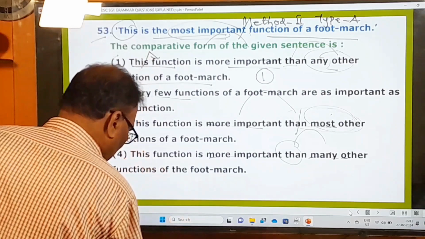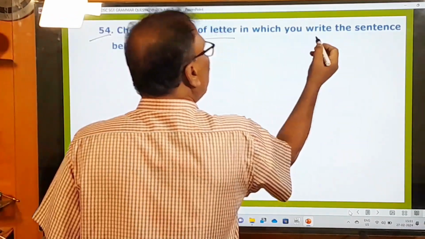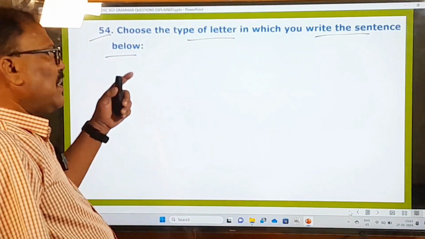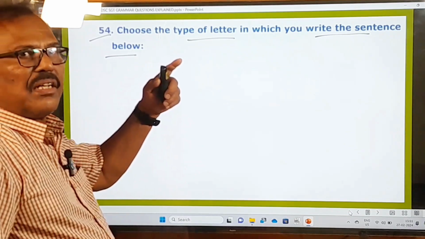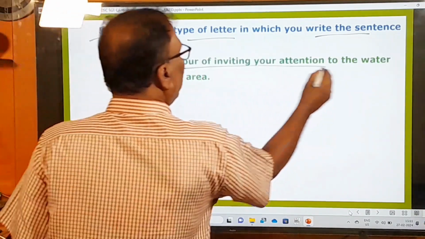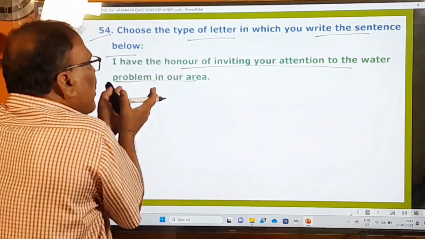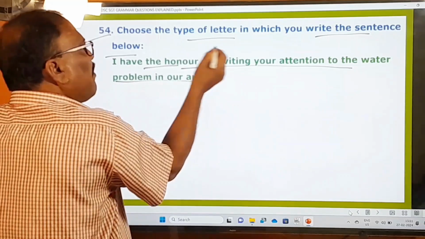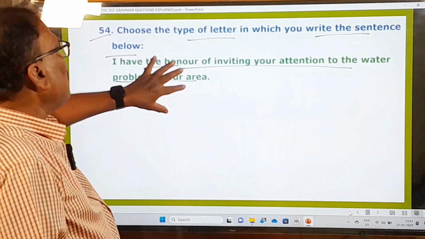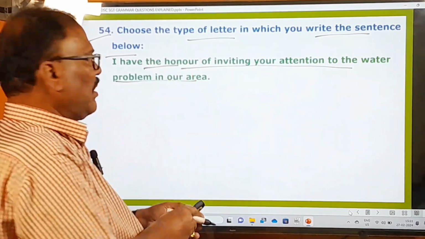Now let's move on to the next question. 54th question. Choose the type of letter in which you write the sentence below. If you write that sentence, what letter will it become? Let us look at the question. I have the honor of inviting your attention to the water problem in our area. See how nicely you are writing the letter. So this is a nice style of writing a letter. It's a formal style of writing a letter.